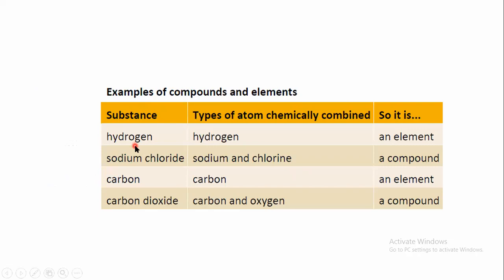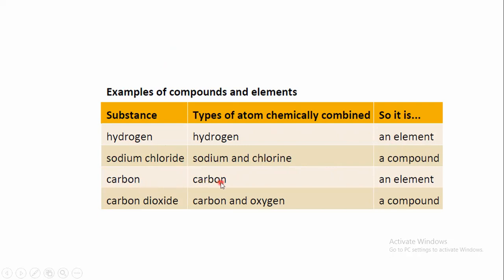As other examples, we have hydrogen. Now, what is hydrogen? Is it an element or is it a compound? Since hydrogen consists of two atoms of the same type, they are similar. Both of them are hydrogen atoms to form the hydrogen molecule or element. So hydrogen is an element. But if we look at sodium chloride, it consists of a sodium atom chemically bonded to a chlorine atom. So in this case, sodium chloride will be a compound because we have here two different elements bonded together.